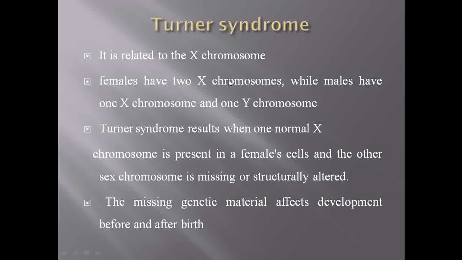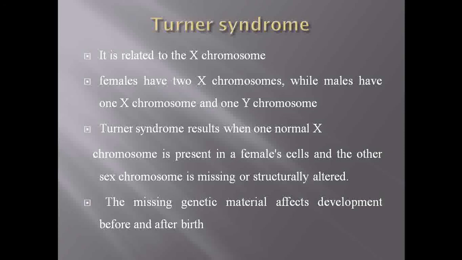Then the next syndrome caused due to aneuploidy is Turner syndrome. This Turner syndrome is related to the X chromosome, basically related to the female. We know that females have two X chromosomes, and males have one X and one Y chromosome. So Turner syndrome results in one normal X chromosome representing the female, but one X chromosome is missing.